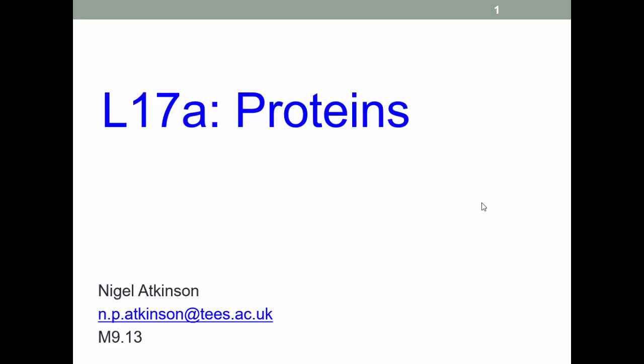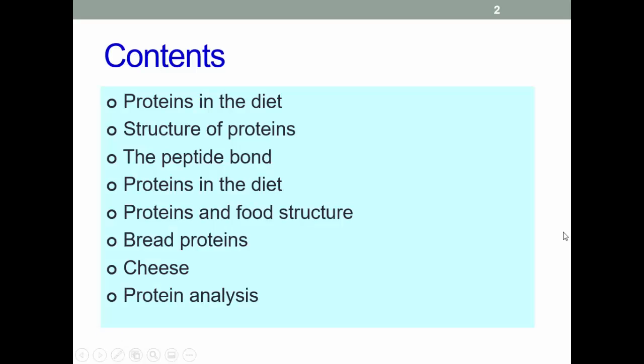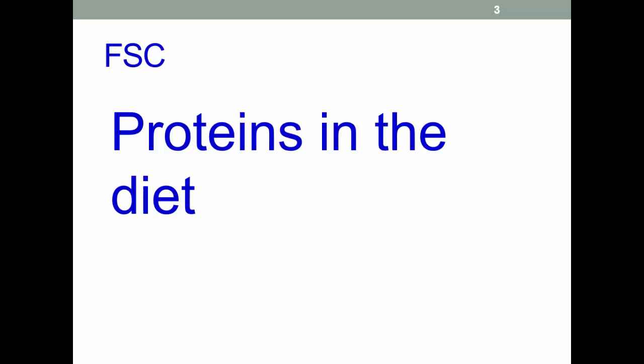Okay, protein structure. This lecture is divided into 3 parts and there'll be 3 videos accompanying them. That's what we'll be covering in broad outline. Look at proteins in the diet, look at the microstructure of proteins, and look at proteins in food structure with some examples.